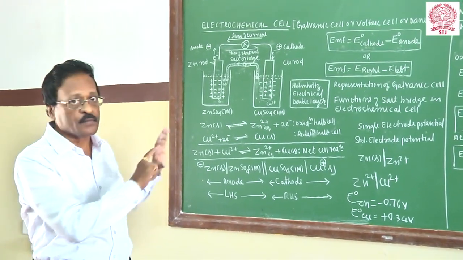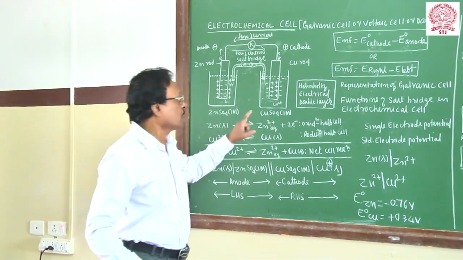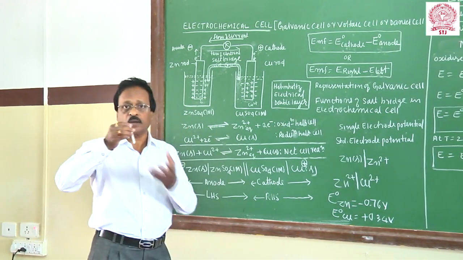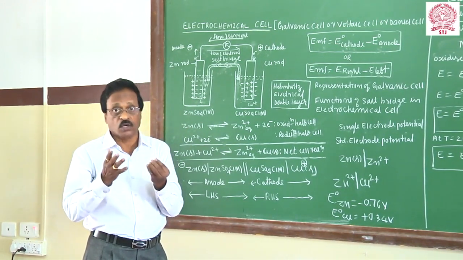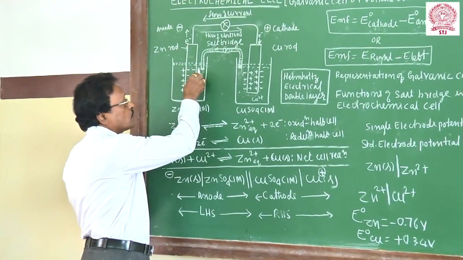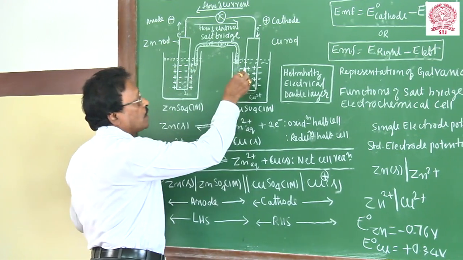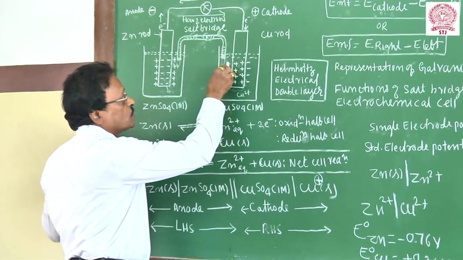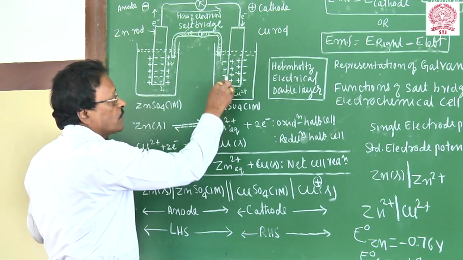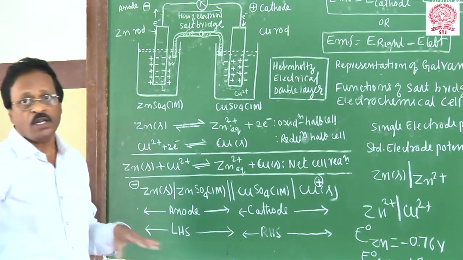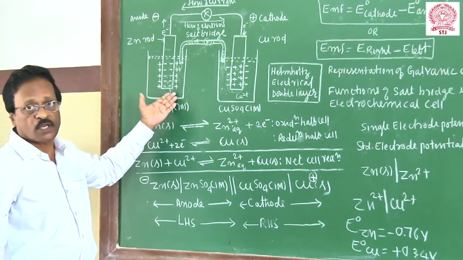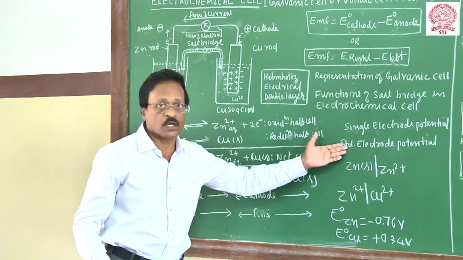I explained everything using the Helmholtz electrical double layer. Whenever any metal rod is dipped in a metallic salt solution, potential develops. How does potential develop? There is an electrical double layer: in zinc, inside negative charges and outside positive charges; in copper, inside positive charges and outside negative charges. Because of the electrical double layer, a potential is developed at the interface of the metal and the solution, and we call it a single electrode potential. If the metal rod is dipped into 1 molar concentration at 25 degrees and 1 atmosphere, we call it the standard electrode potential.